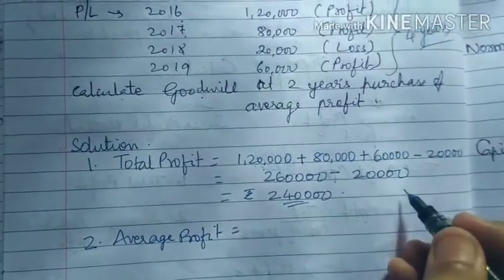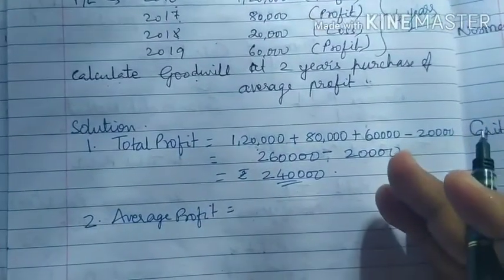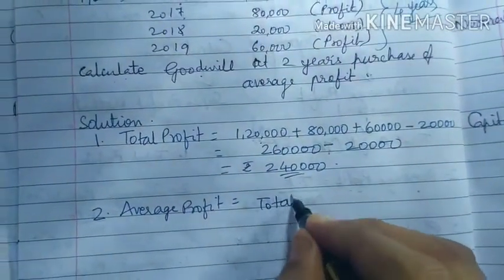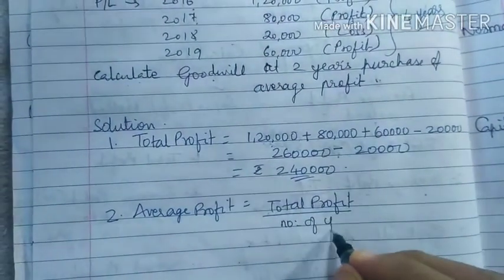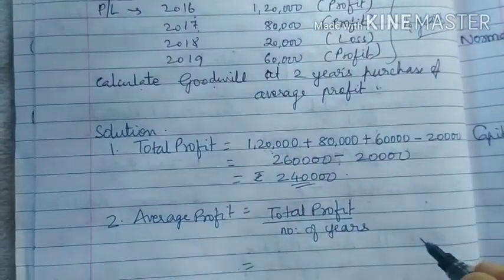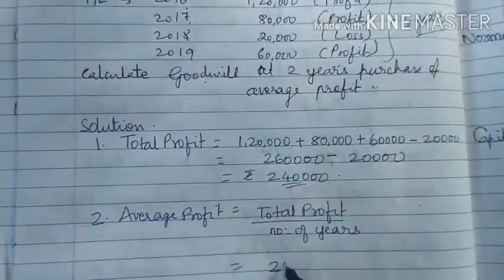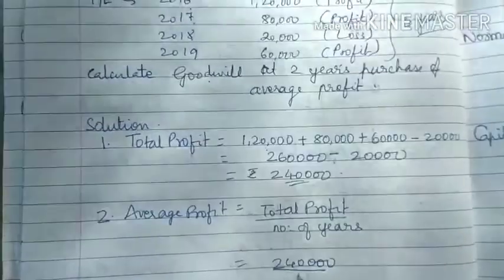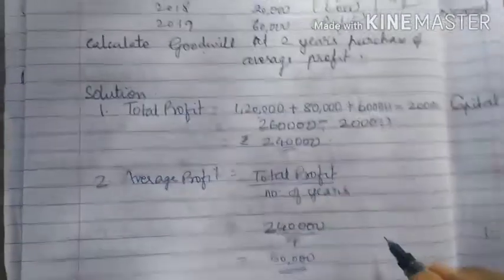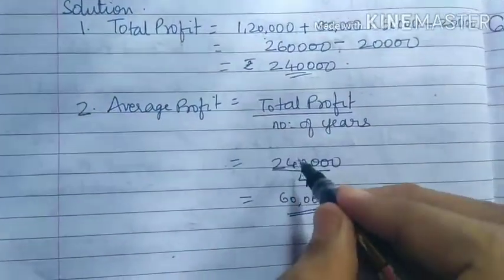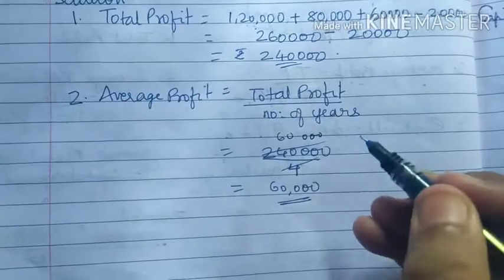Second step is average profit. Average profit is equal to total profit upon number of years. So what is the total profit? 2,40,000 upon number of years, which is 4, so your average profit comes to 60,000, because 4 sixes are 24, you will be getting 60,000.